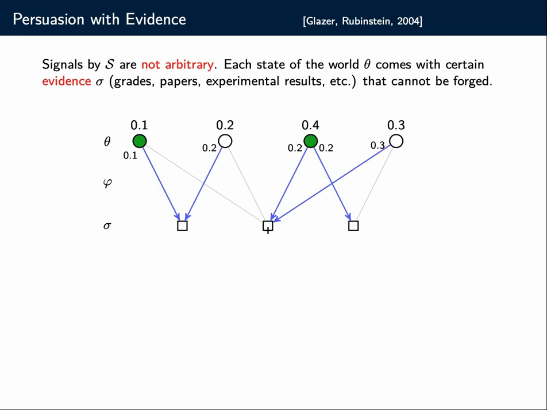Here, this signal is sent half of the time. So in 0.5 of the time, we send this signal, and then with 20% it's this state, with 30% it's this state. So in 3/5 of the time it's a rejectable state, 2/5 of the time it's an acceptable state. So here also the best response would be to reject. Then for this signal here, it's clear that it's only being issued when this state of nature is there. So here, obviously, the best response is to accept. All right, so this would be the answer of the receiver here.